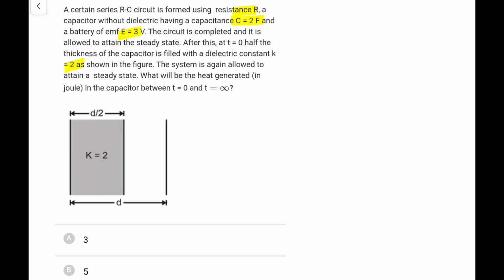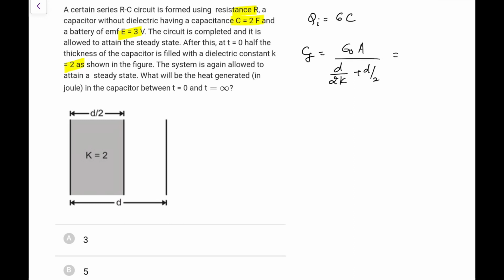So first of all, initially the charge Q supplied by the battery on the system in the initial steady state was equal to, you can directly say, CE, that is equal to 2 into 3, that is equal to 6 coulombs. Now finally the capacitance will become, because of this d by 2 thing, epsilon naught A upon d by 2k plus d by 2.